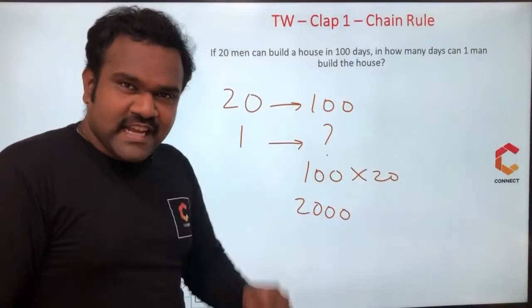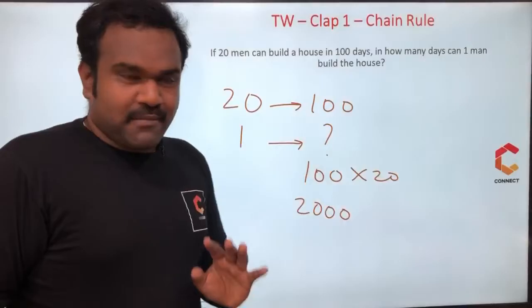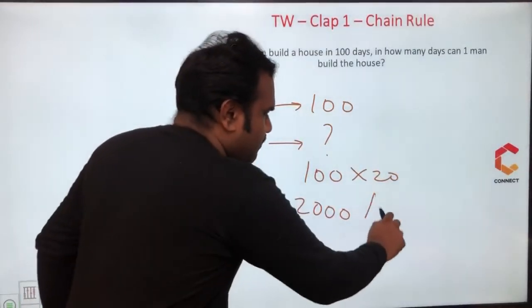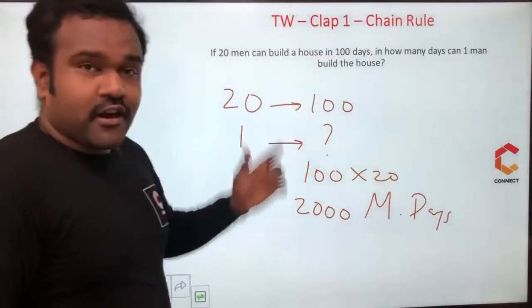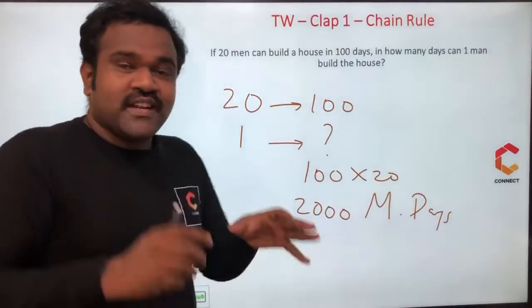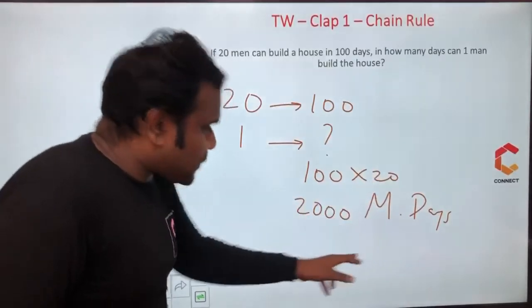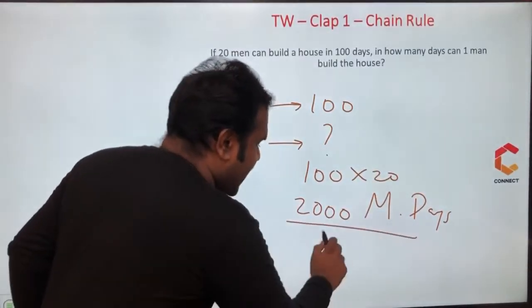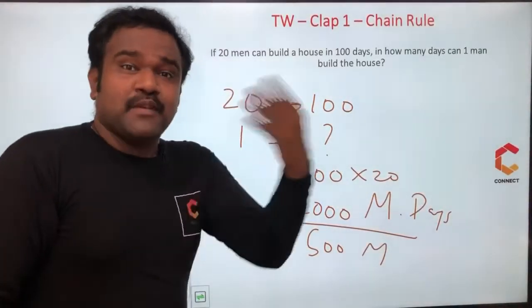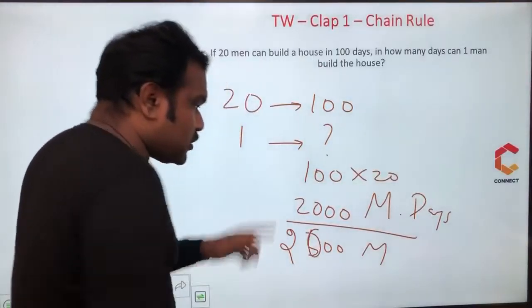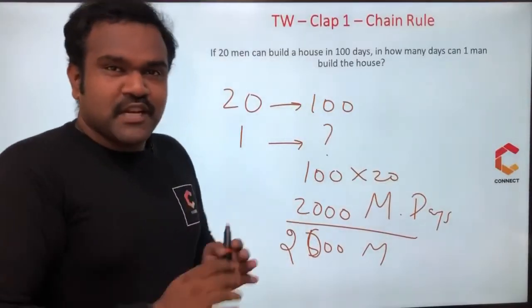So men decreases, time taken increases. So the number of men is inversely proportional to time taken. This 2000 is actually called man days or men days of work. So in order to build this house, it takes 2000 man days of work to complete. If I am employing 500 men, for example, I can do it in 4 days. Suppose I am employing 2000 men to do this work, I can do it in just 1 day. That's the concept here. This is the basic principle of chain rule.